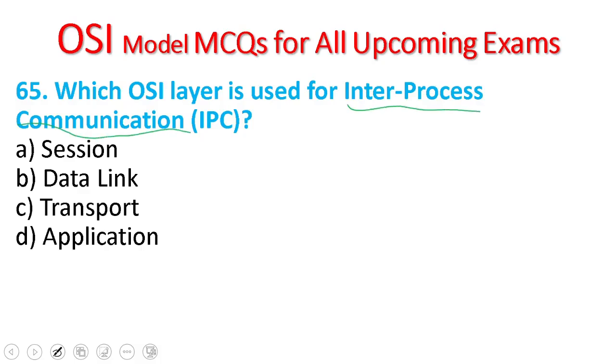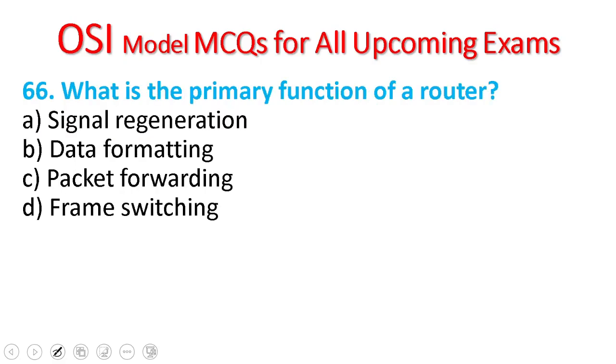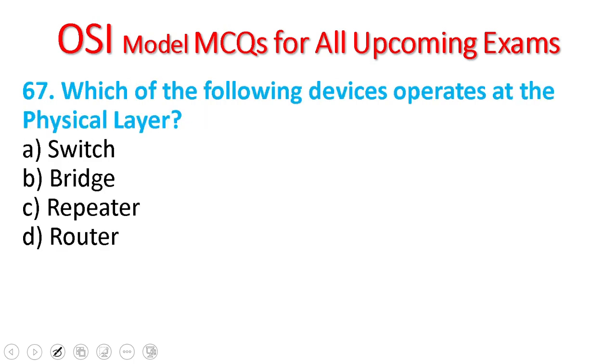The OSI layer which is used for inter-process communication is the session layer, which establishes, manages, and terminates sessions used for inter-process communication between the applications. 66. What is the primary function of routers? Signal registration, data formatting, packet forwarding, frame switching. The function of routers in the network layer is packet forwarding to the destination by the IP address.